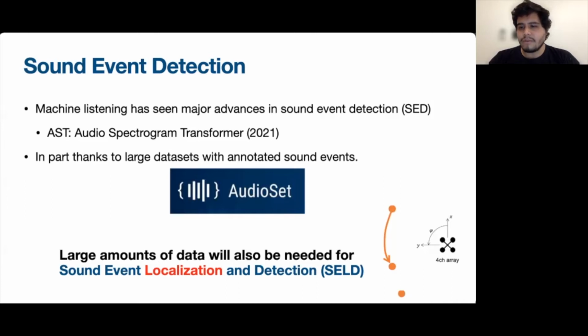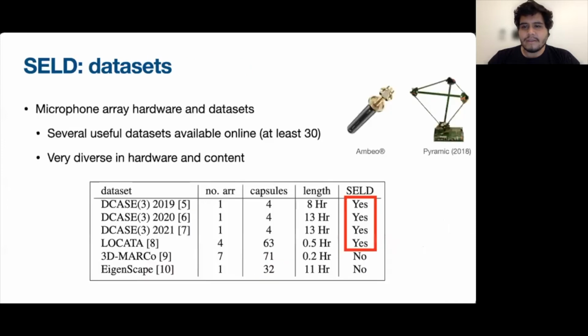To develop models as robust as the AST, large amounts of microphone array recordings with annotated spatial events will be necessary. We have surveyed the datasets available online that include recordings with microphone arrays, and we have found over 30 that could be useful to develop models for sound event localization and detection.